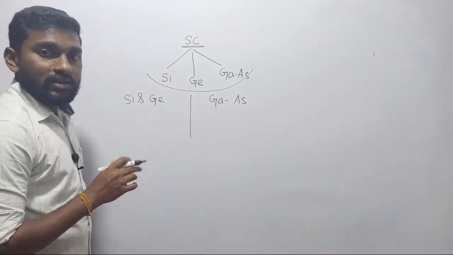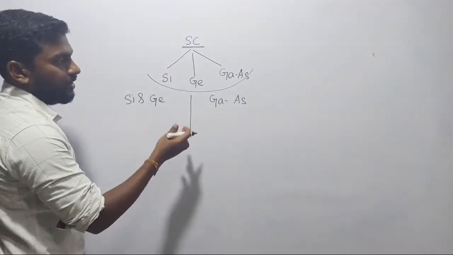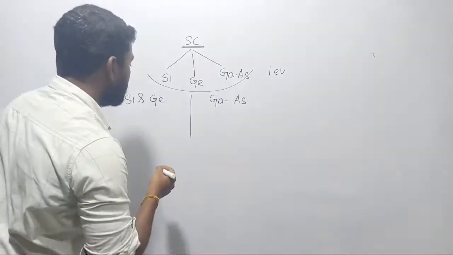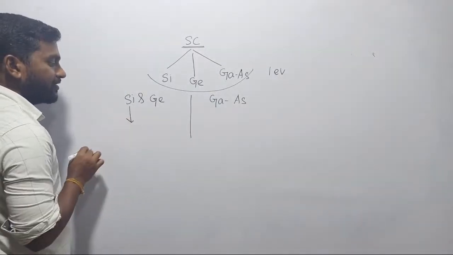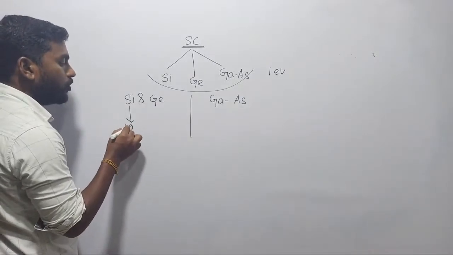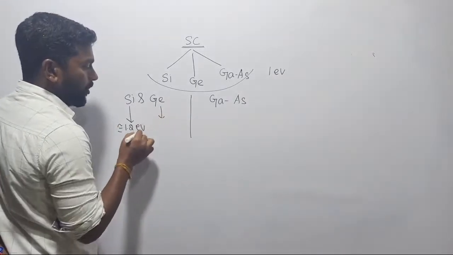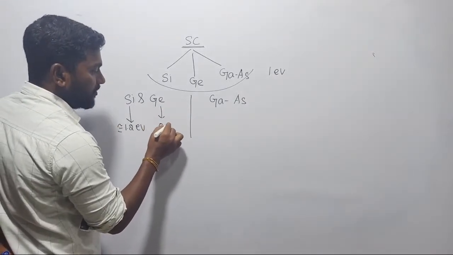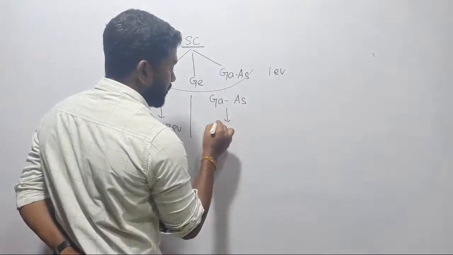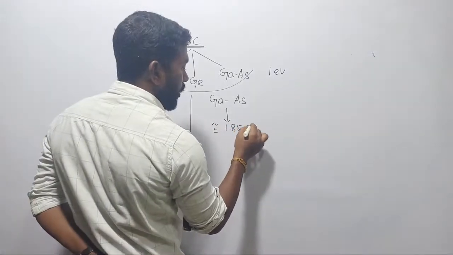Actually, just now I told you, in order to create free electrons in a semiconductor material, I need at least 1 electron volt, right? Whereas for silicon, to create the free electrons I need approximately 1.2 electron volt. Similarly for germanium, I need approximately 0.7 electron volt. Whereas in the case of gallium arsenide, I have to spend nearly 1.85 electron volt approximately.